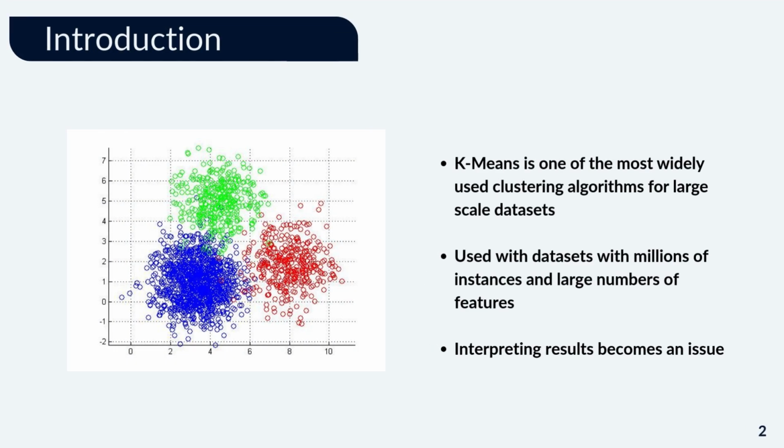K-means is one of the most widely used clustering algorithms for large-scale datasets. These datasets often have millions if not billions of data points with large numbers of features. Interpreting the clustering results becomes quite difficult since conventional methods such as visualizations are not possible.